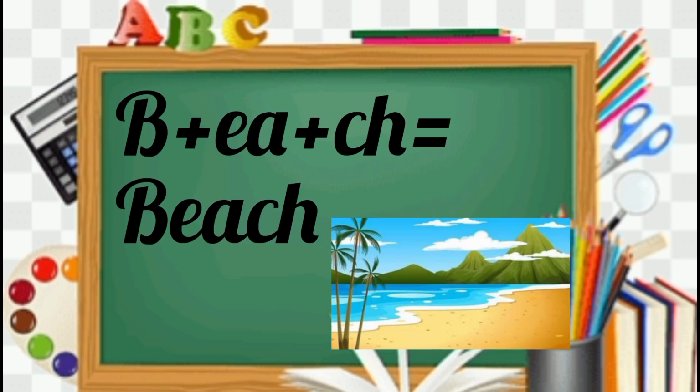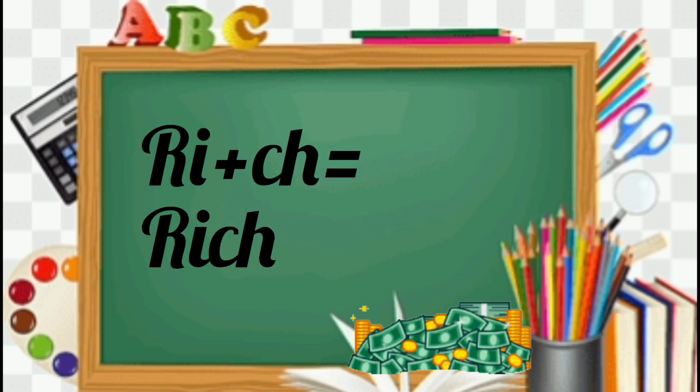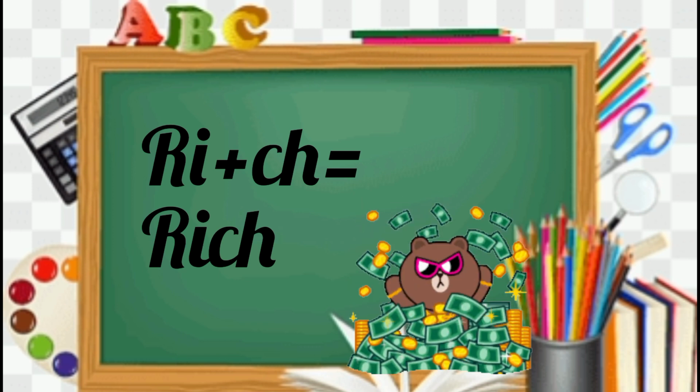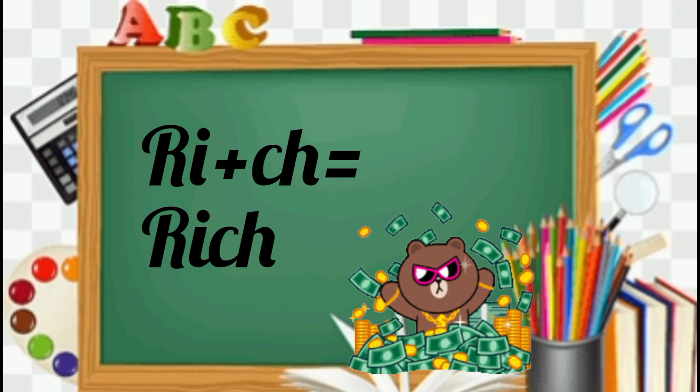B, e, ch mix together: beach. Ri, ch. Ri and ch mix together: rich.